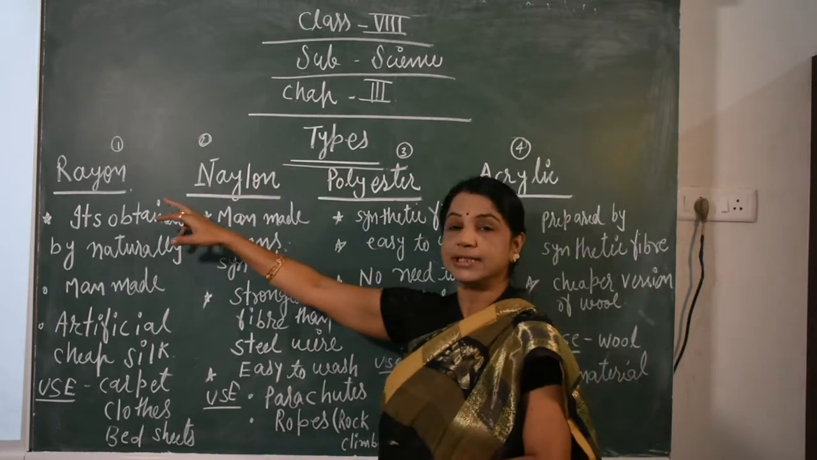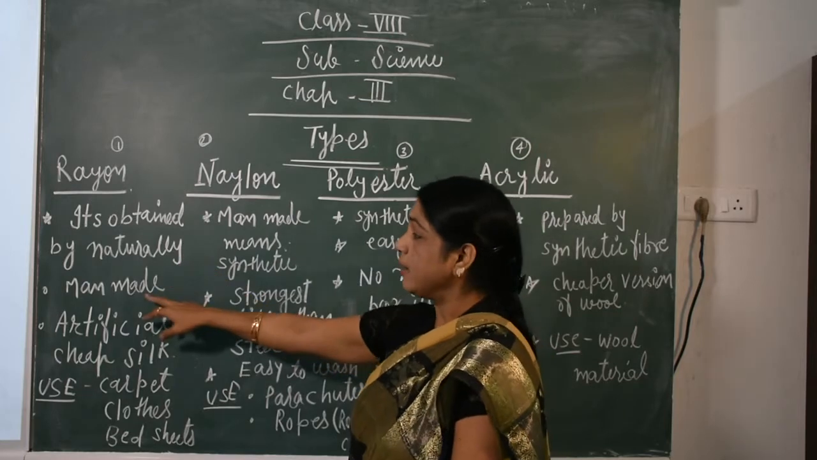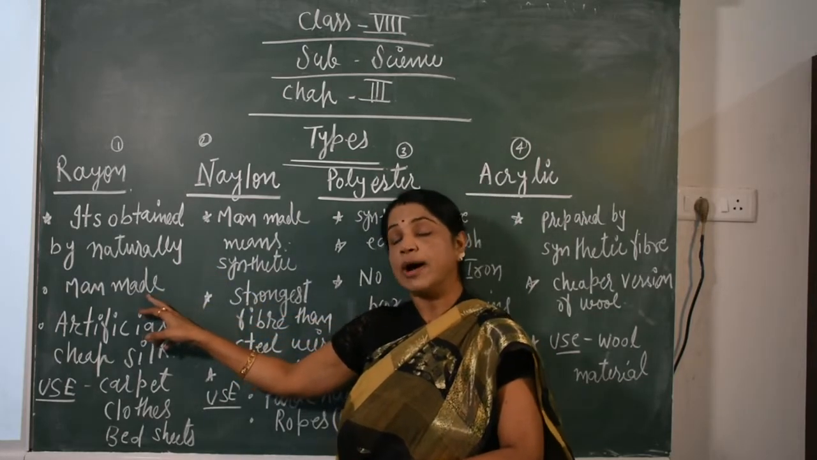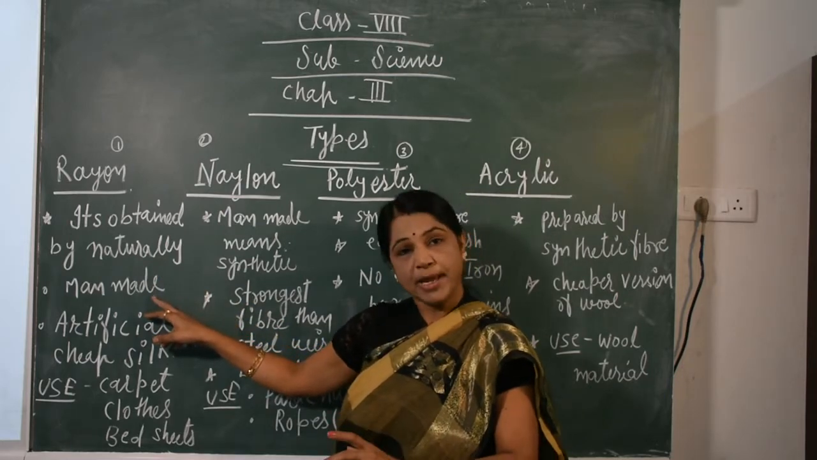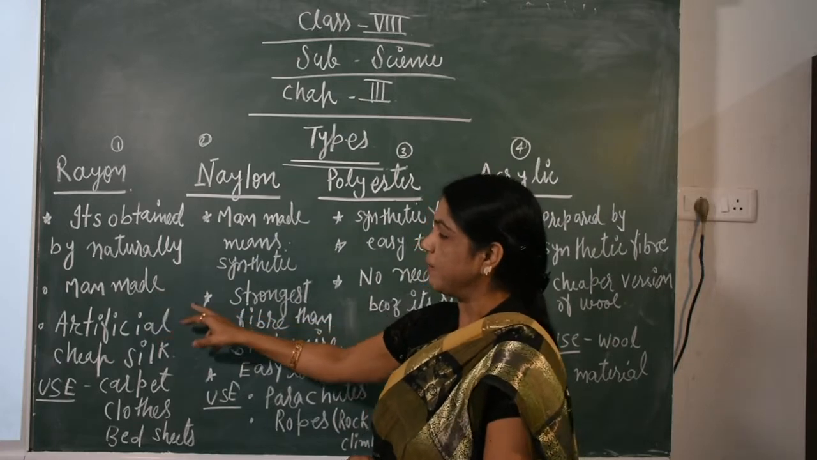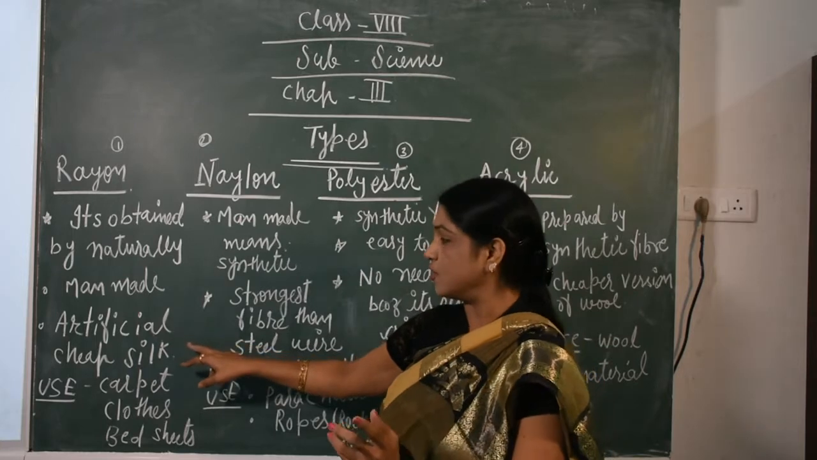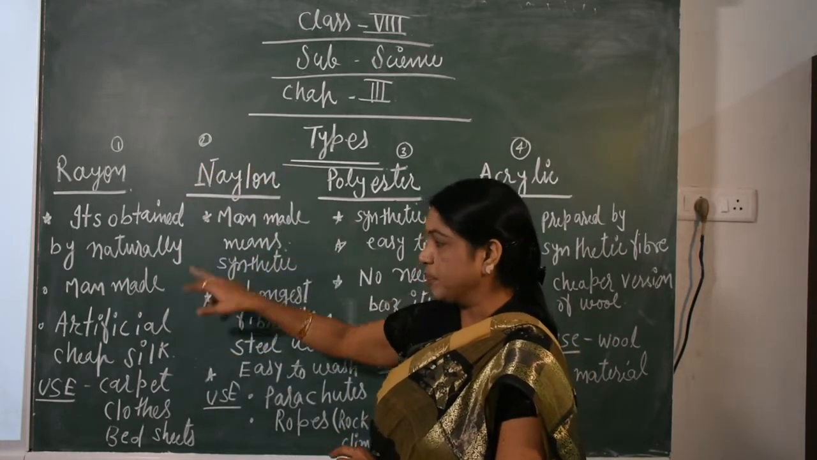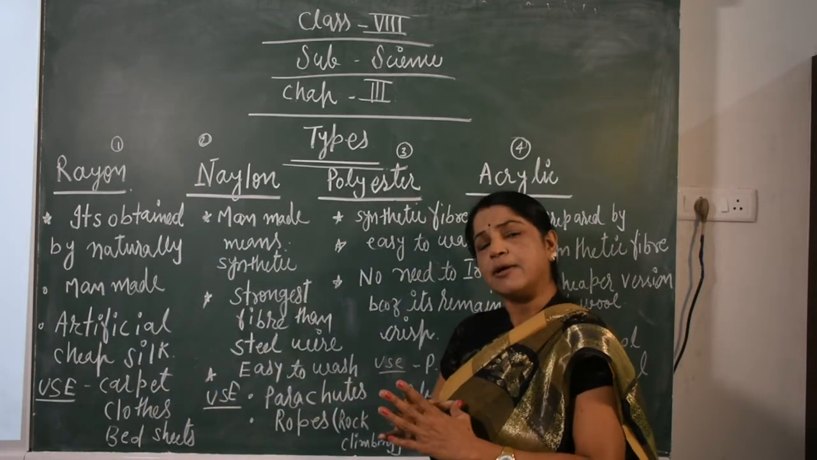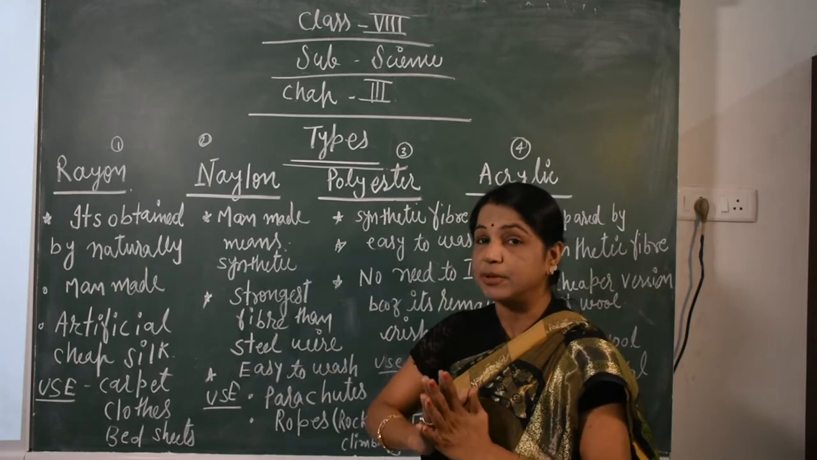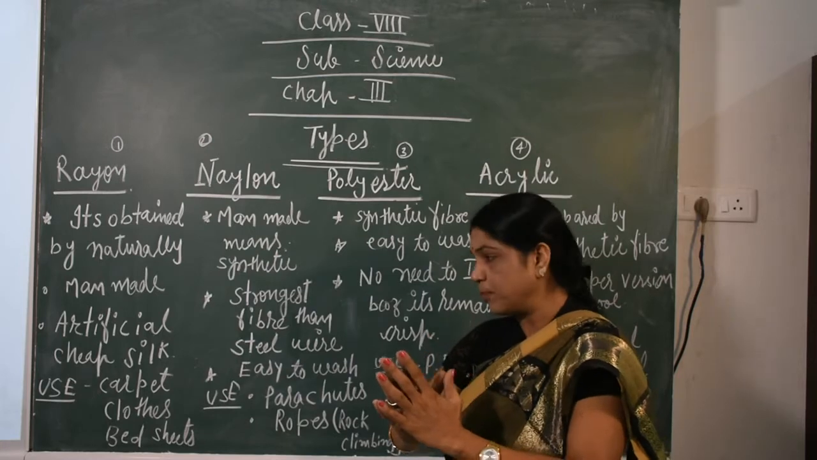First we see the rayon. Rayon is obtained naturally, and it is man-made. Why? Because it is obtained naturally, but it is synthesized by man. That is why it is called man-made. So it is called artificial rayon fiber, and artificially it is cheap silk. It is a type of silk, but it is not pure, not 100% natural. That is why it is called artificial cheap silk.